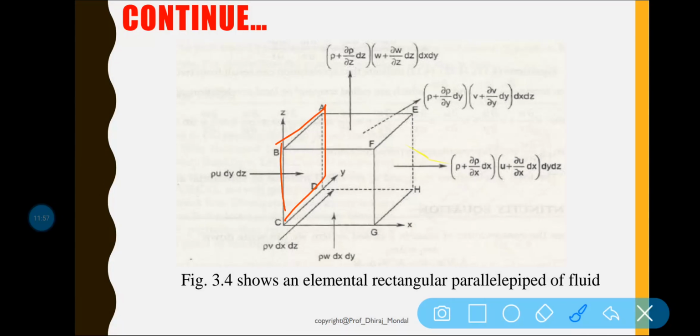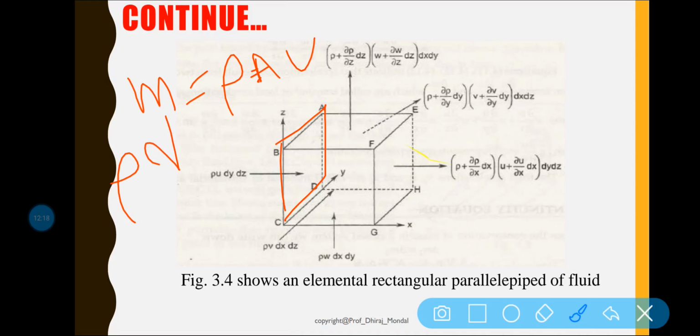Now if I want to find the amount of mass which is coming into the system, the mass flow rate is equal to, as we know, rho into area into velocity. Am I right? So rho into area into velocity. Area is equal to dy into dz, isn't it?